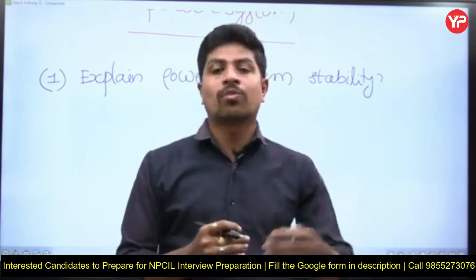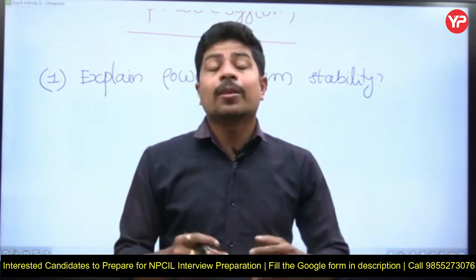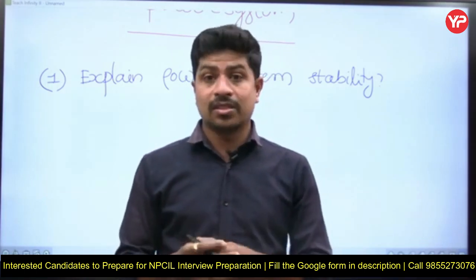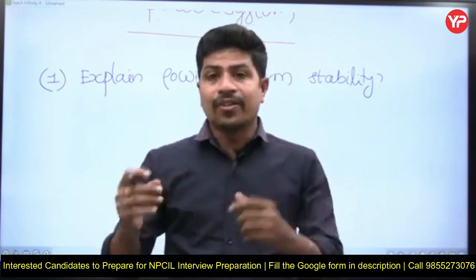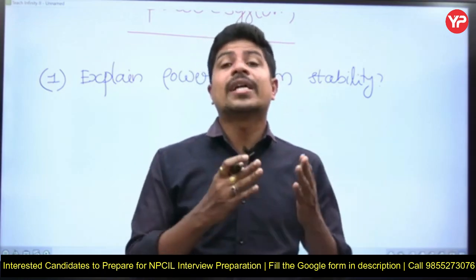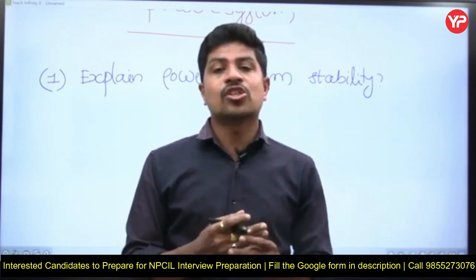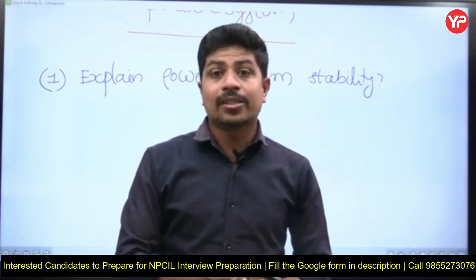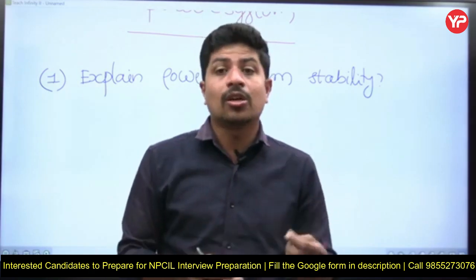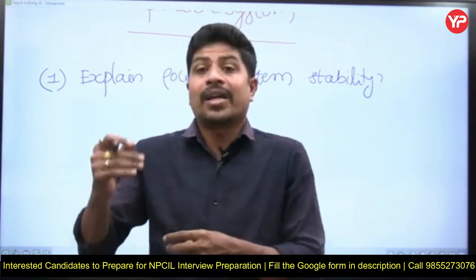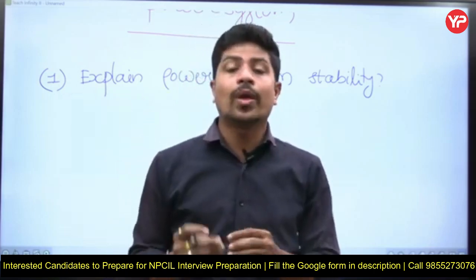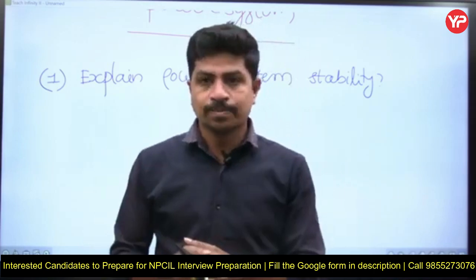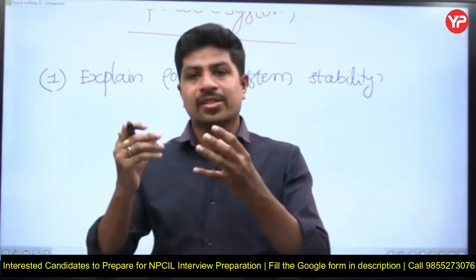Disturbances are of two types. One is small disturbance and one is large disturbance. The behavior of our power system network for small disturbances and large disturbances is slightly different. Small disturbances we study with the help of synchronous machine power transfer equations, which are static equations. But large disturbances, if you study with static equations, you are not going to get the correct result or the practically happening result. Therefore, we have to go with the swing equation, the mechanical equation of the synchronous machine, that is the swing equation.